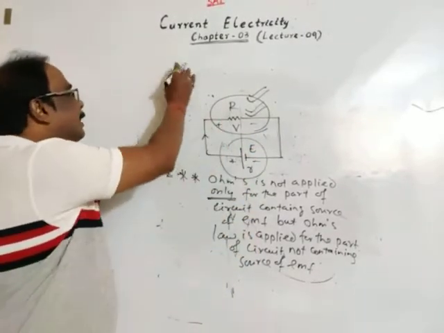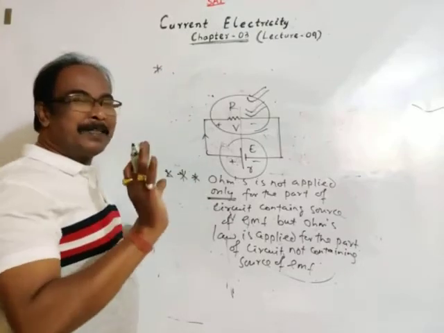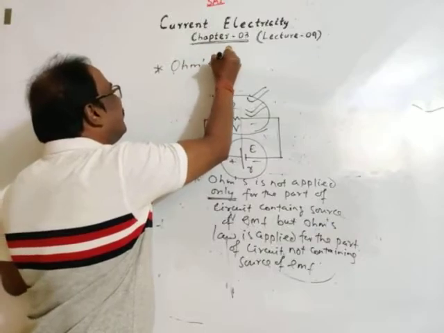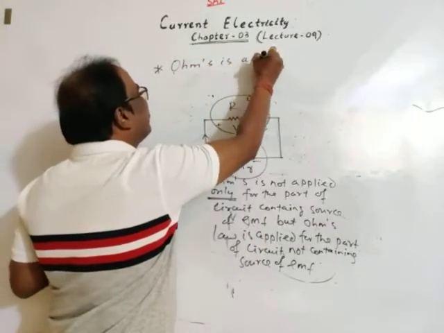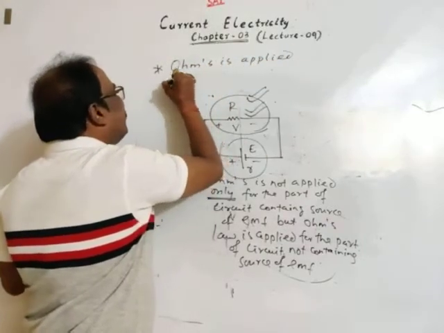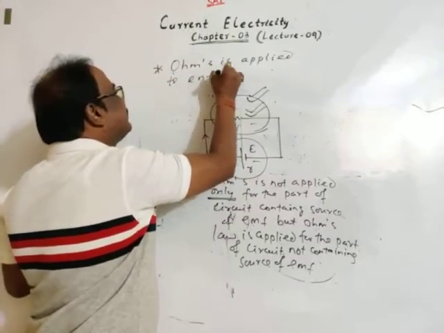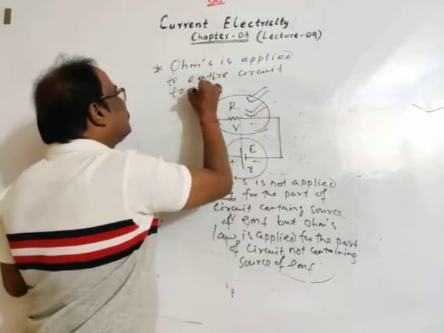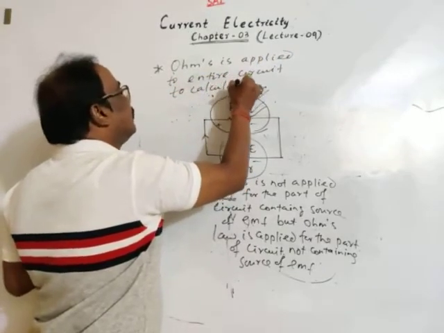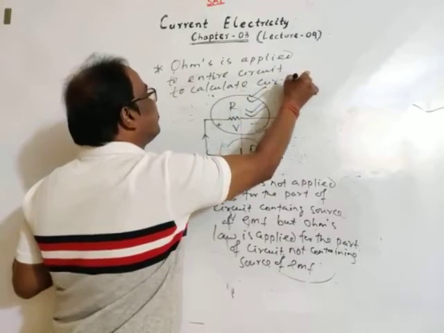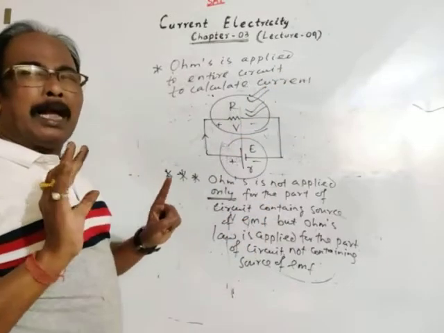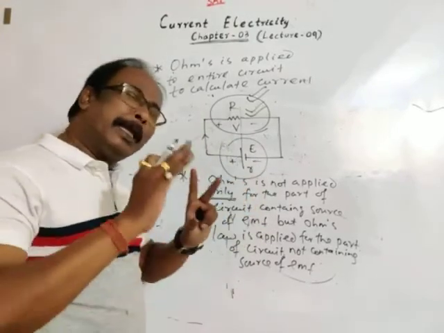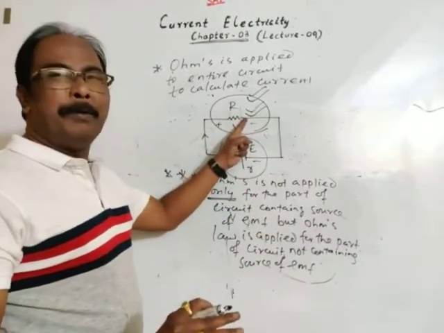Again, another thought, not controversial, very simple. Ohm's law is applied to the entire circuit to calculate current. We can't apply Ohm's law for only this part of the circuit, but we can apply it for only this part.